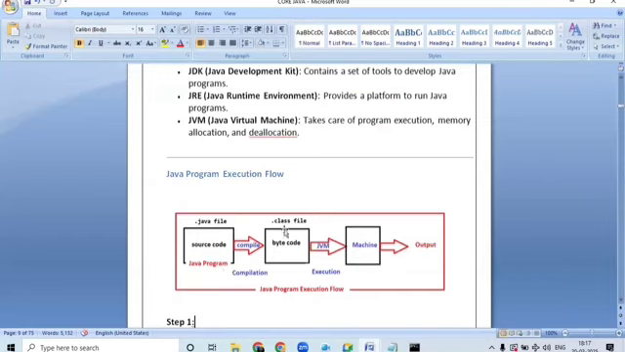Then what is the next step, sir? The next step is we have to compile that Java file. Immediately a .class file will be generated, nothing but bytecode. Using this bytecode, we use the java command. The bytecode is given to the operating system by JVM. Then we will be getting the output here.